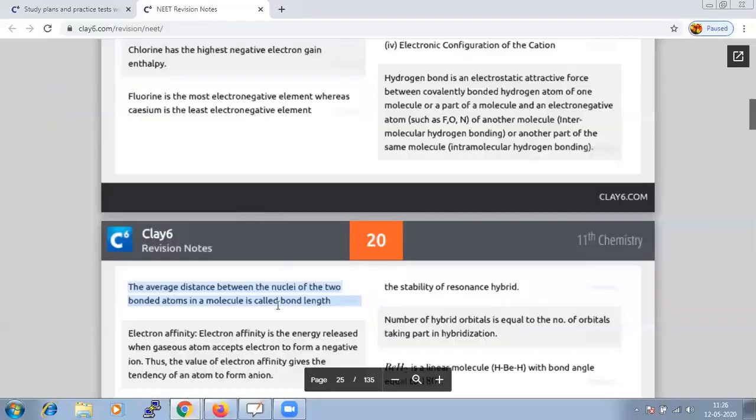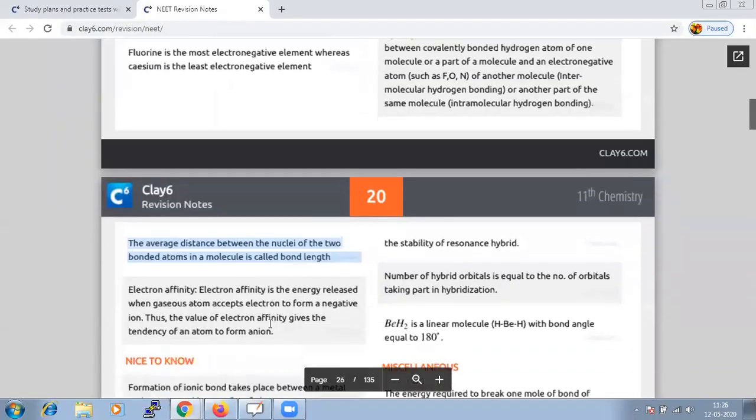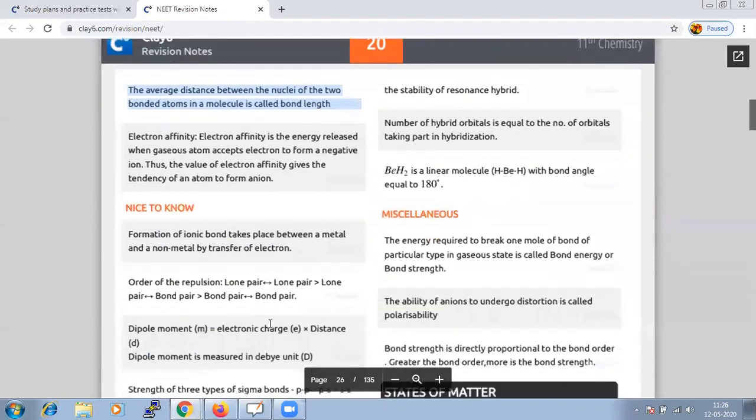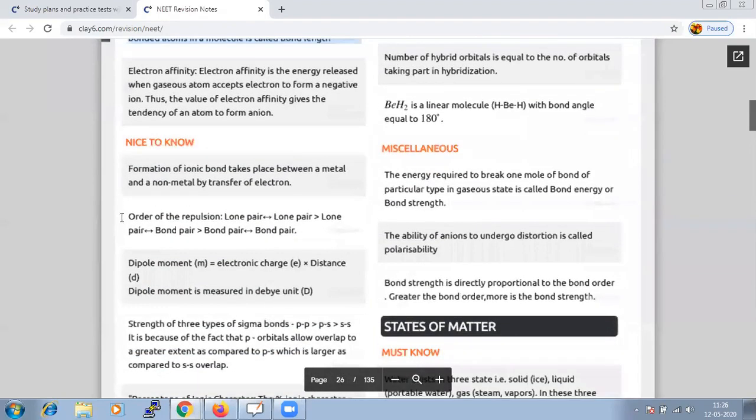What do we call your metallic bond? And do learn the order of their repulsion, it is also important, because it is being asked in the exams.